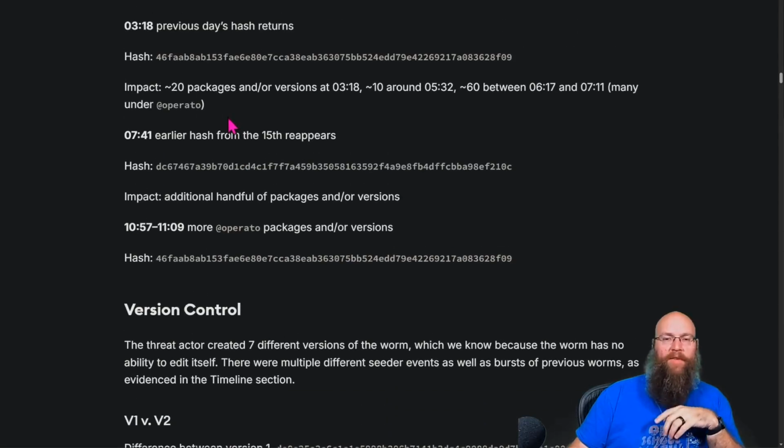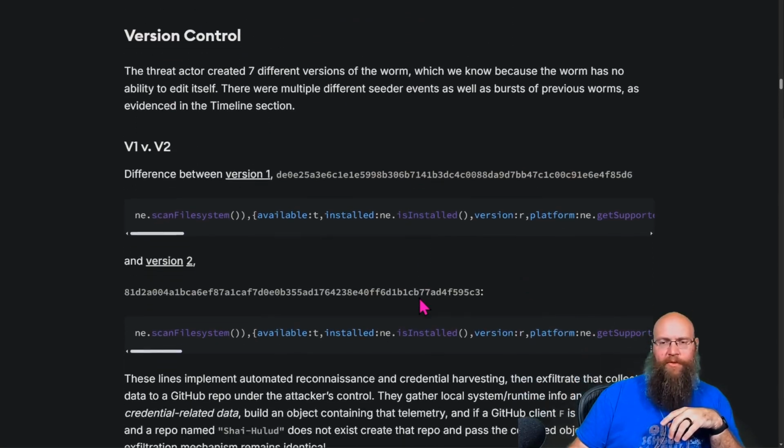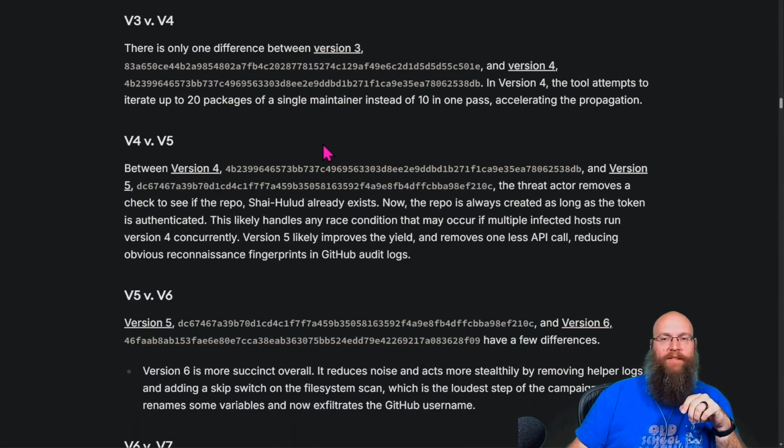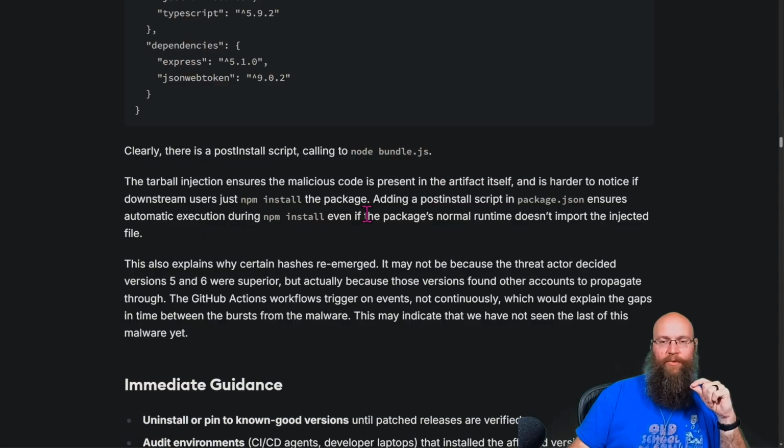So that's what they were talking about. Every time there was a new hash observed, they tweaked it. They've gone through and modified it a bit. So they basically restructured it. They're tweaking this as it's actually out propagating. That's still really neat. So clearly there's a post-install script called Node.js.